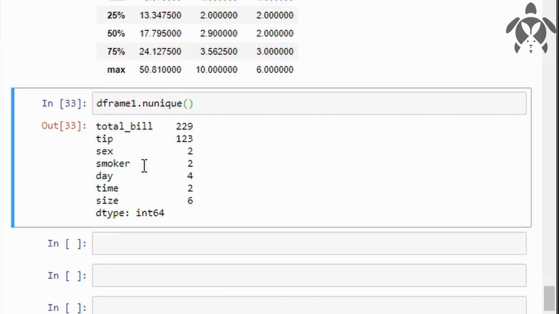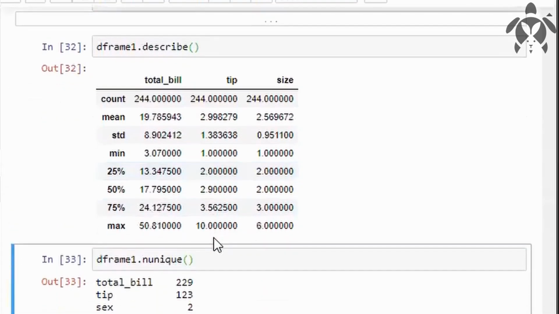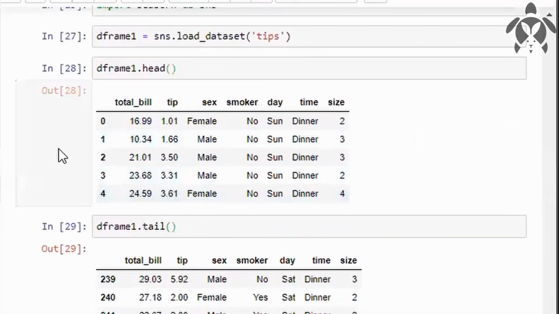In smoker. So tips is a data set of a restaurant, you can say. This is the total bill of the food he had and the tip he gave, and this is the number of males and females who are coming to that particular restaurant, and this is the number of people who are smoking or not smoking.